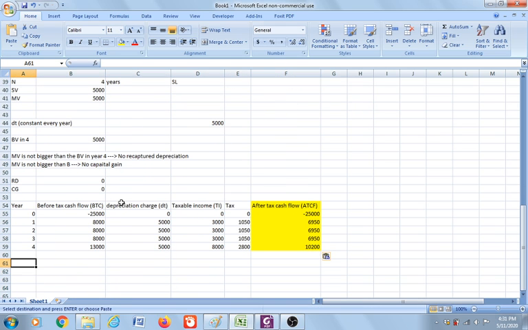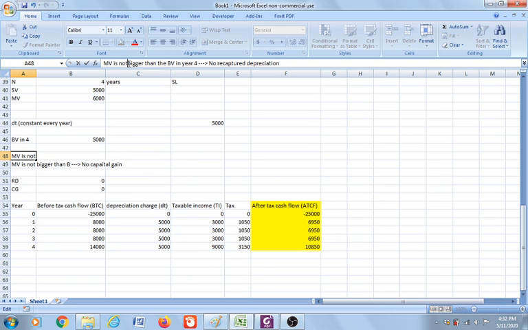Now, assume that the market value is not 5,000. Assume that the market value is 6,000. Now see, the market value, which is 6,000, is bigger than the book value in year 4, which is 5,000. So it is bigger.